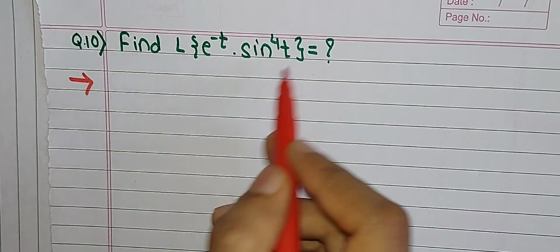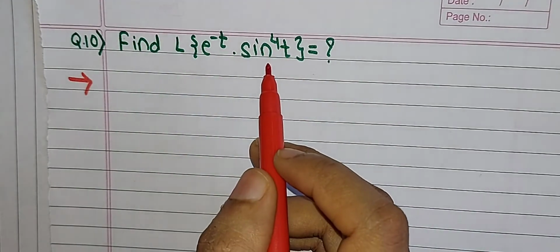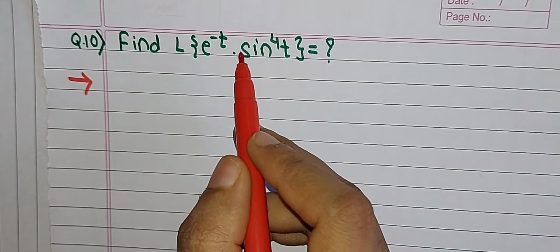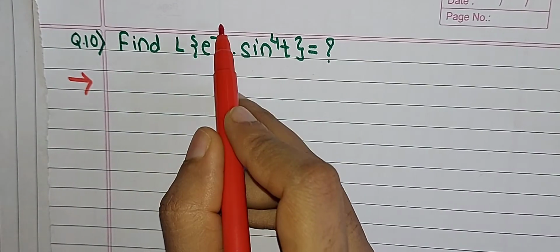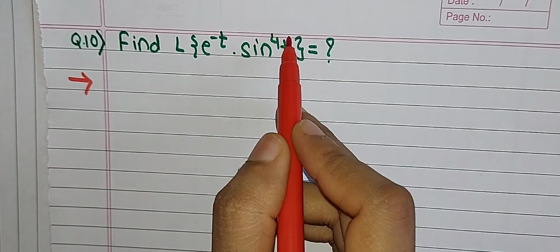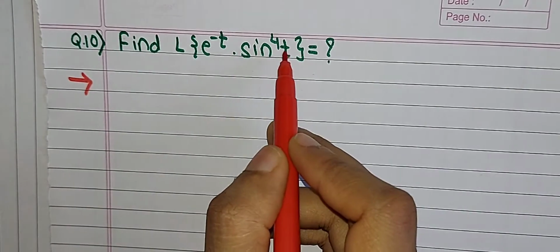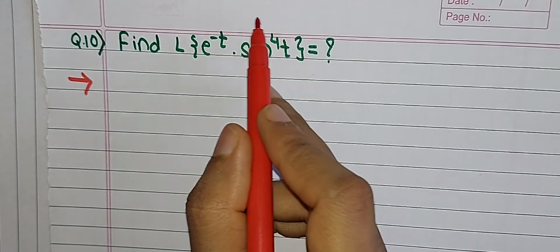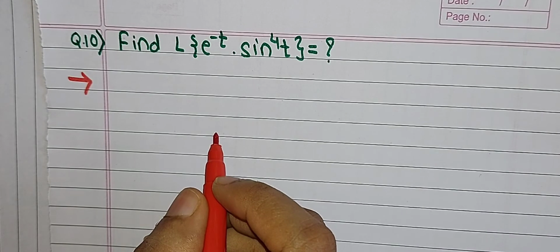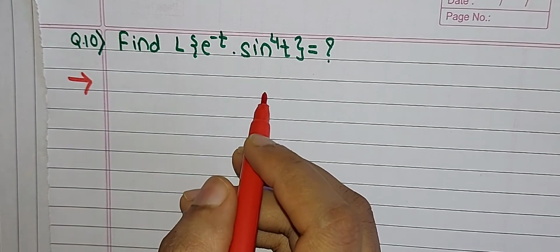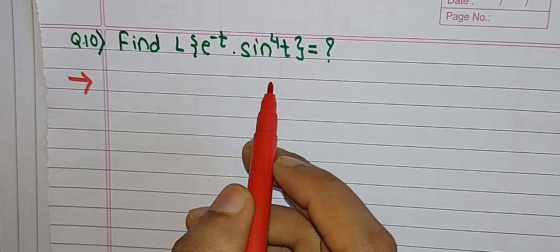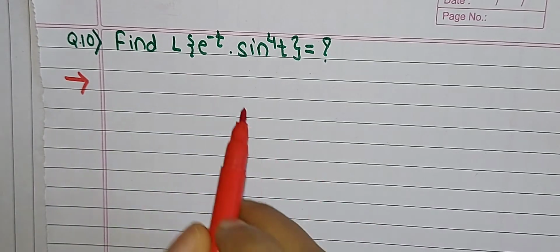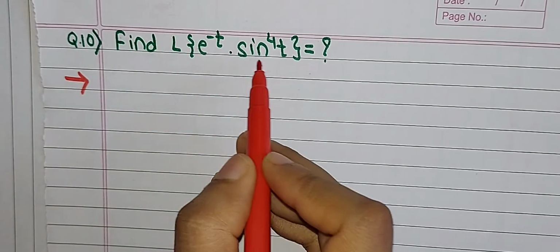To find the value of this Laplace transformation, observe which type of question this is. Here we have e raised to something into a function f of t, which is strictly a function of only t. So this is equivalent to the first shifting theorem. With only two steps we can solve this question very easily. Step 1 is to apply the Laplace transform on the second term.